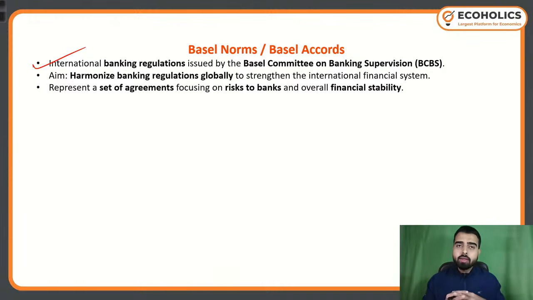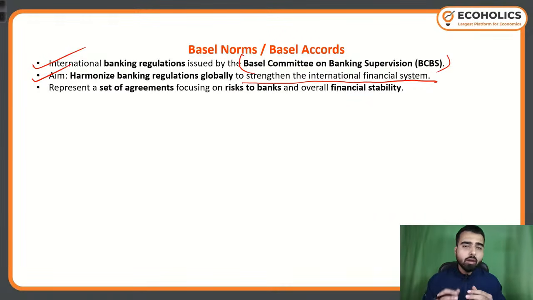So these are the international banking regulations issued by the Basel Committee on Banking Supervision. So this name Basel norms came from the name of the committee only. This committee on banking supervision releases the international banking regulations for its member central banks and other stakeholders. The aim is to harmonize banking regulation globally to strengthen the international financial system. So basically, whenever we talk about RBI regulations, we are specifically talking about India's banking sector. But when we talk about the Basel norms, then it is there for the international financial system.